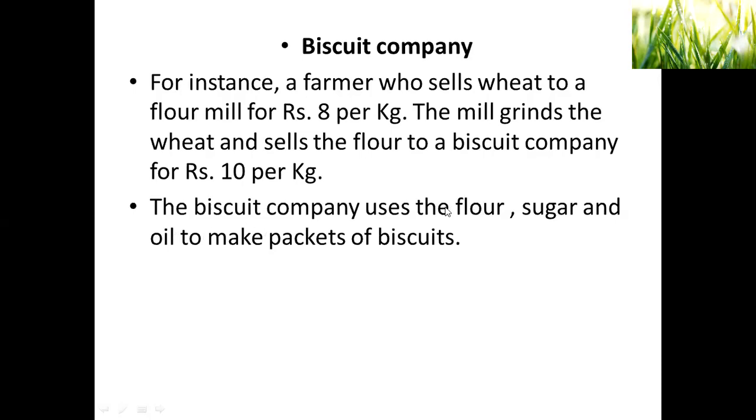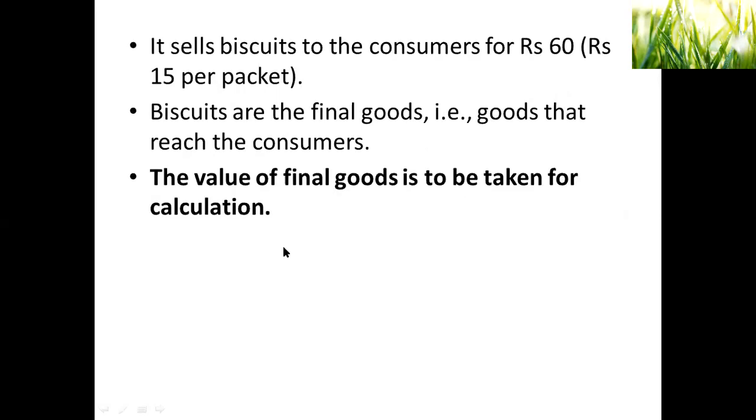The biscuit company uses flour, sugar and oil to make packets of biscuits. It sells biscuits to the consumers for rupees 60. That is 15 per packet. So biscuits are the final goods. Goods that reach to the consumers are the biscuits here. The value of the final good is to be taken for calculation. So biscuit we will take how many biscuit packets were sold.